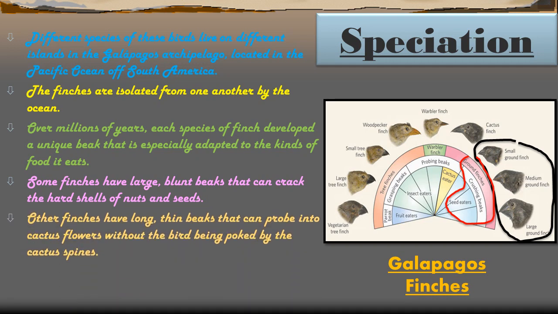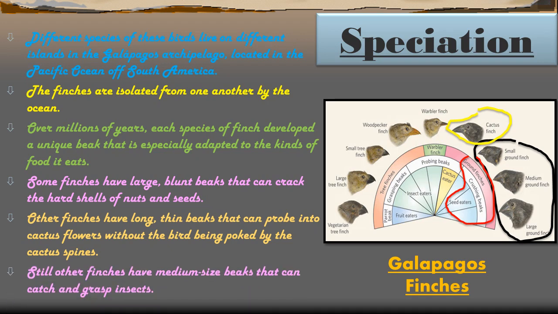And other finches have a long thin beak that can probe into cactus flowers without the bird being poked by the cactus spine. So they are dependent on the cactus flower, and that is why they have the long beak. These are the cactus finches. The long beak helps them eat easily without being poked by the cactus spine, so they do not get harmed by the spines. They can easily reach the flowers.